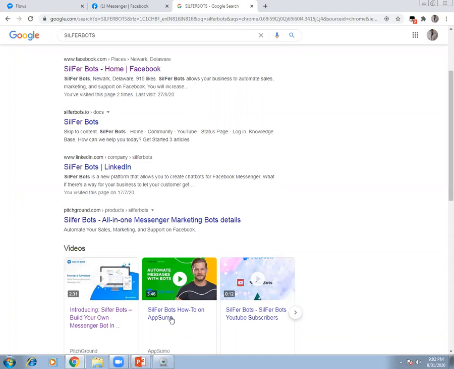I would not ask you to make any payment to Facebook and run ads right now. The reason being, Google ads is more powerful than Facebook ads, and you can use a lesser budget compared to Facebook ads. On Facebook, you are targeting people who are more likely to buy your products, but they are not searching for your products on the internet. But in Google ads, people are actually searching for the products on the internet.